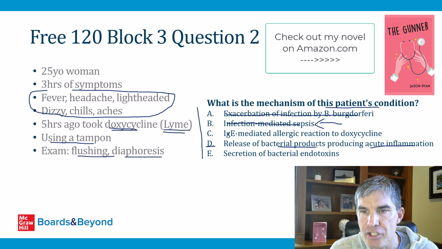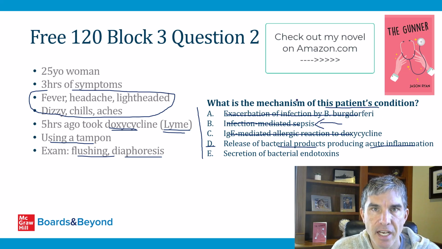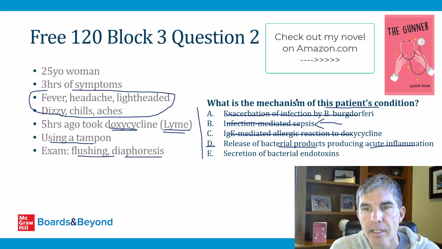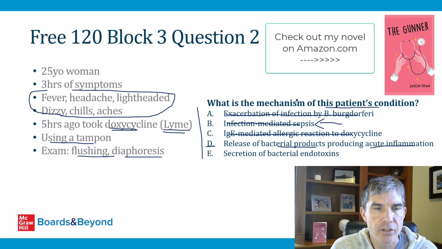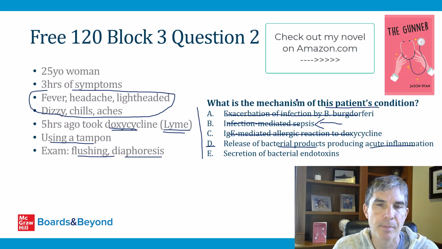Okay, choice C is IgE-mediated allergic reaction to doxycycline. That is also incorrect. First of all, severe allergic reactions to doxycycline are relatively rare. Severe allergic reactions are much more common to drugs like penicillins. But even if you didn't know that, IgE-mediated allergic reactions usually present with hives and urticaria on the skin and bronchoconstriction in the lungs, and she doesn't have any findings like that. So this really doesn't fit the picture of a woman having an allergic reaction. People who have allergic reactions to antibiotics don't simply develop fever and chills. They also have skin findings, bronchoconstriction, and other findings, especially in board questions.